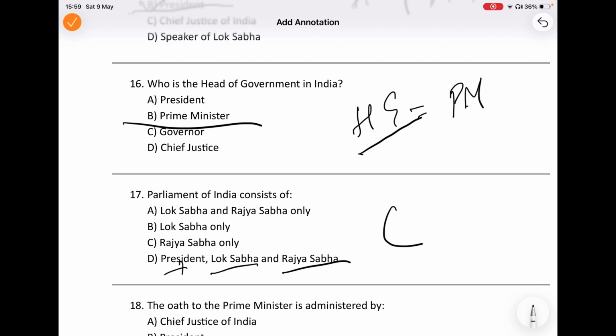I can give some short note on this, but this is a very simple, straight question, so I am giving you a simple, straight answer. D, President, Lok Sabha, Rajya Sabha. All three together make up Parliament.